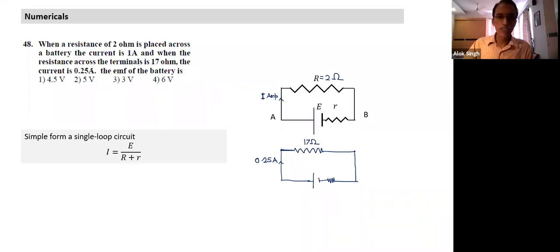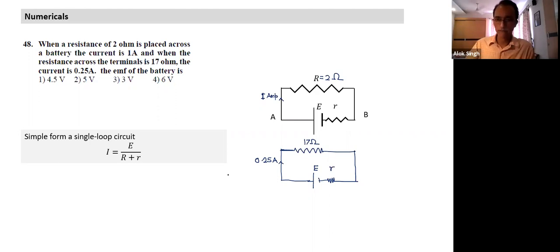Though it is not mentioned, it is quite clear the battery has internal resistance. Now, how do I define the battery? In both circuits, what is not changing? The EMF of the battery doesn't change, and the internal resistance does not change. So with two circuits given, I have two equations and two unknowns.